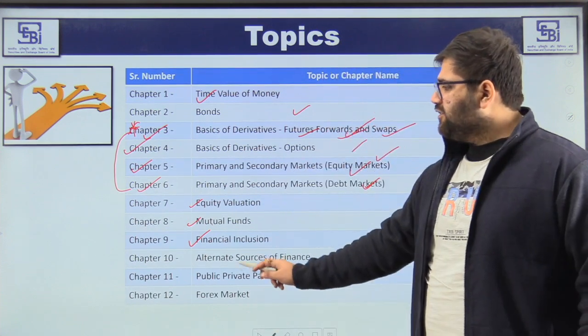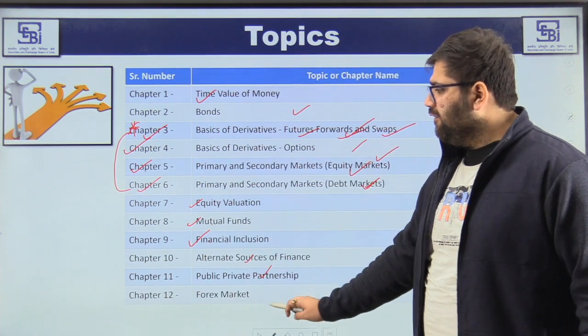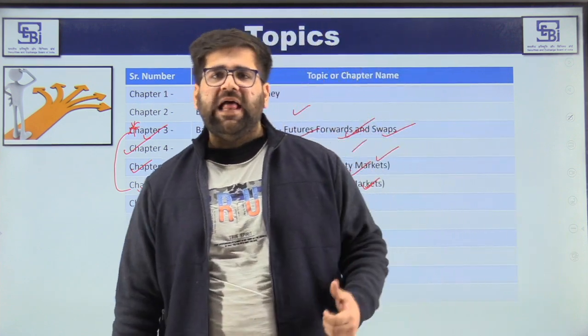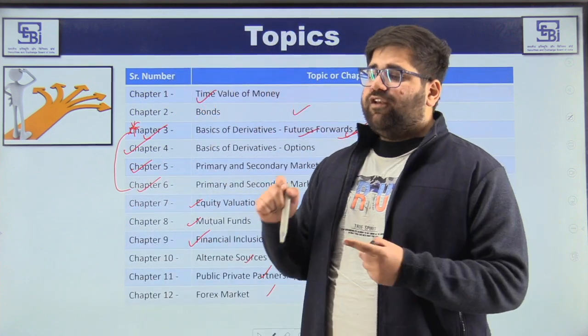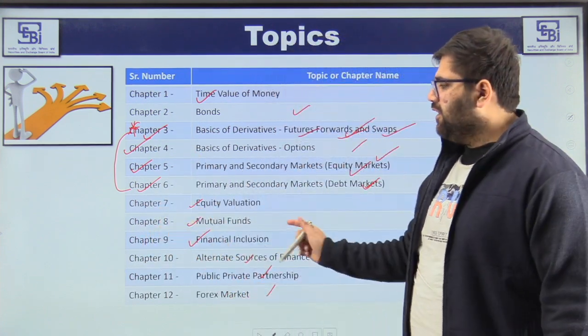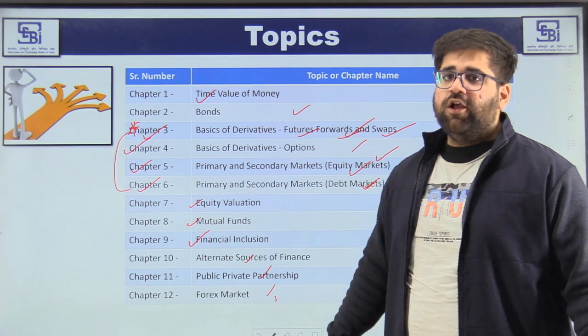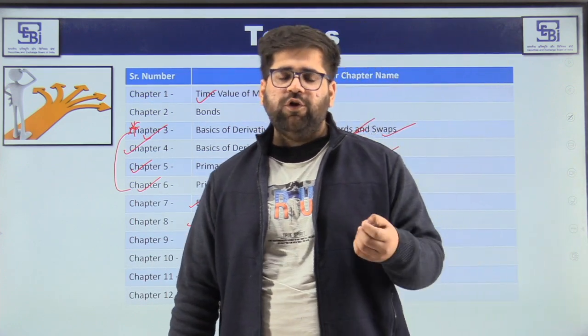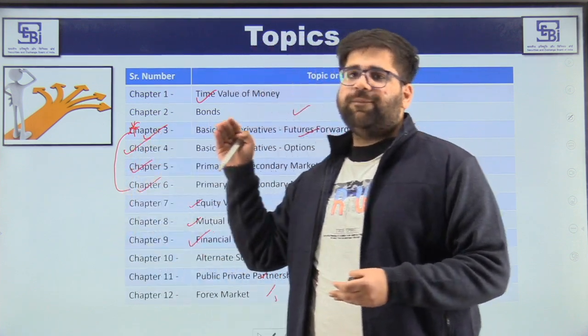Then again, for chapters 10, 11, and 12, the same strategy of surface reading will apply. And you will see that if your basics are covered, like if you know what the Indian financial market is and then try to correlate it with the forex market, your time investment in the forex market will reduce because your basics are covered in chapters 3 to 6.